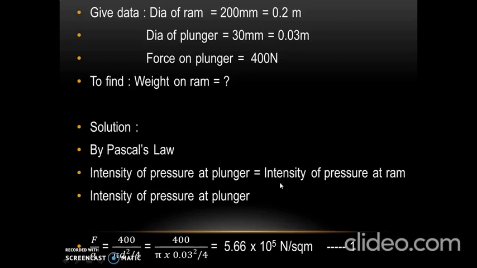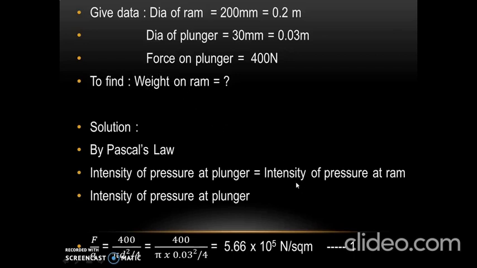We need to write equation for intensity of pressure at ram, and then we will name that as equation 2, and we will equate equation 1 and equation 2 to find out unknown data of weight on ram.